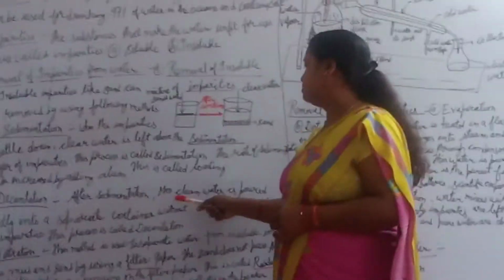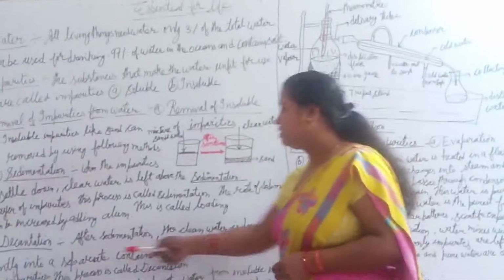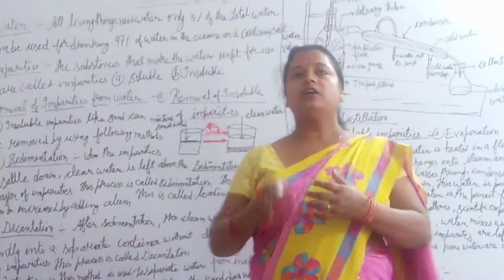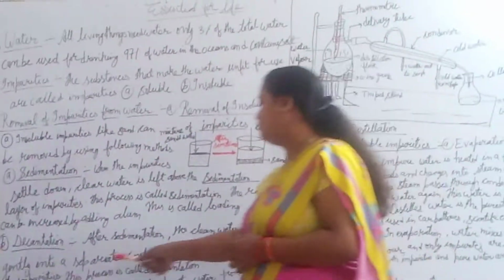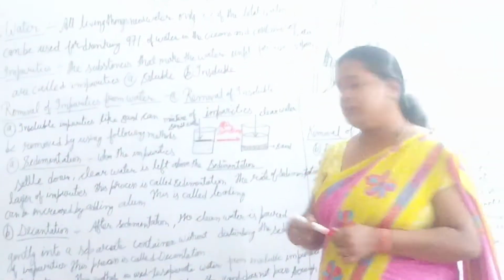After sedimentation, the clean water is poured gently into a separate container. Take some other container and pour the water into it, without disturbing the sediment of impurity. This process is called decantation.